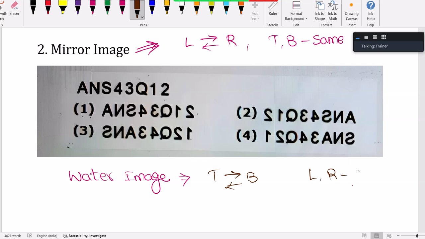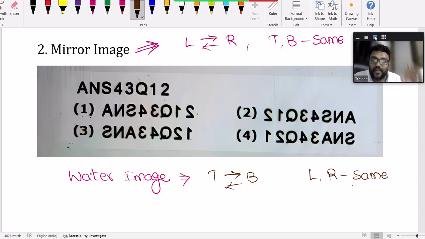Whereas in water image, top and bottom are interchanged, your left and right remain the same. Now if you have a doubt, stand beside the water, stand in front of water, raise your right hand. You can see it on the right side only. If you raise your left hand, you can see it on the left side only. But your image starts from your legs, it does not start from your head. That's why your top becomes bottom, bottom becomes top. The image starts from your legs, right? That's what top and bottom interchange.